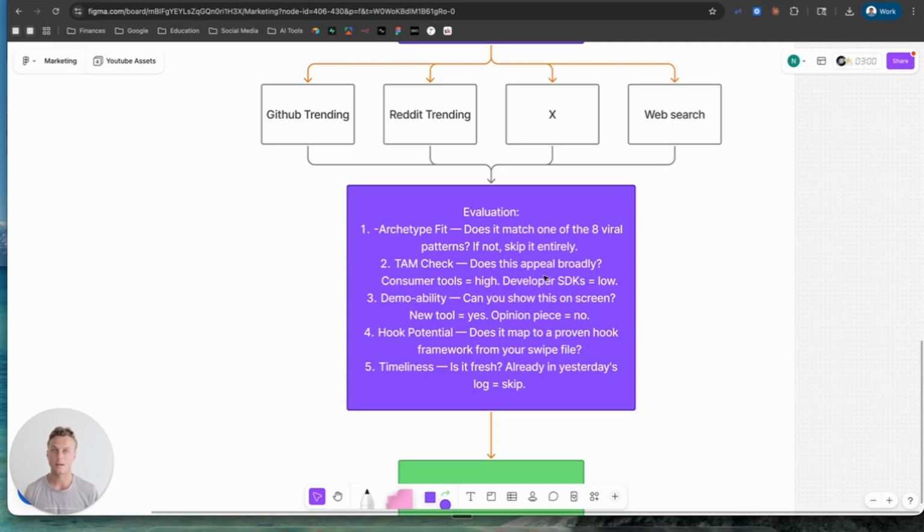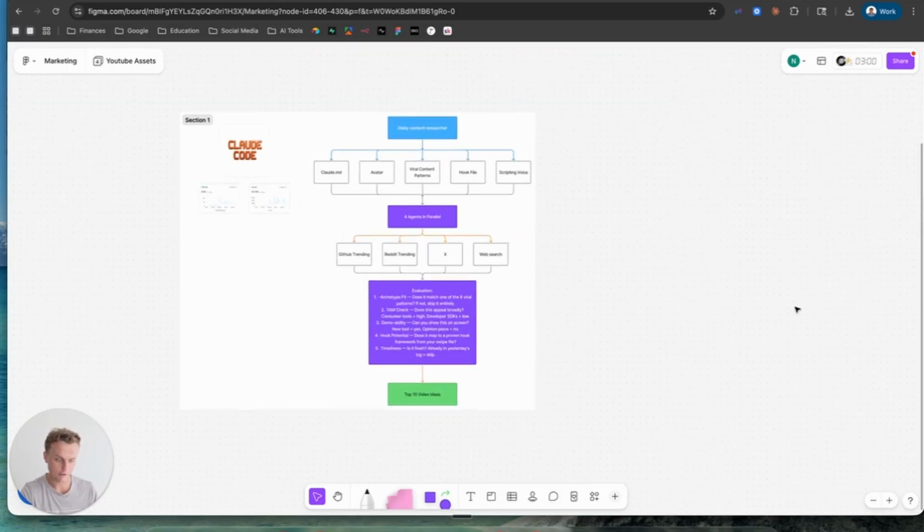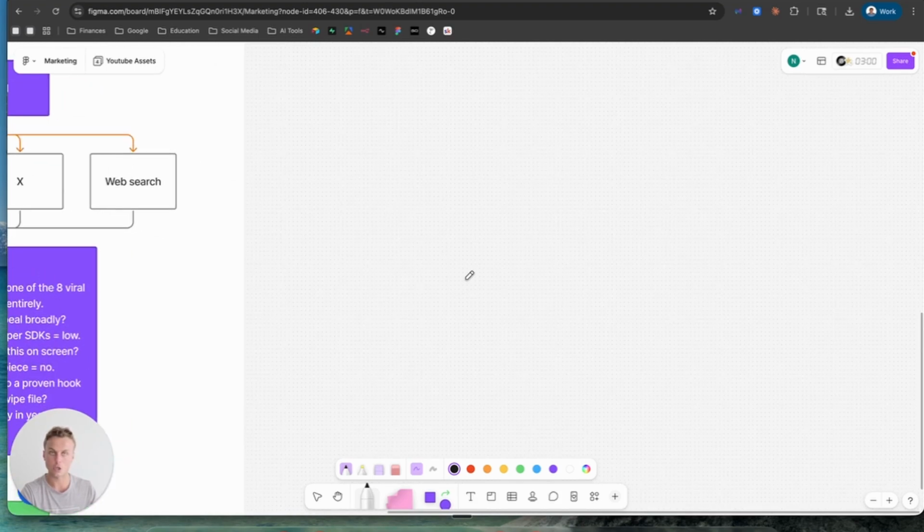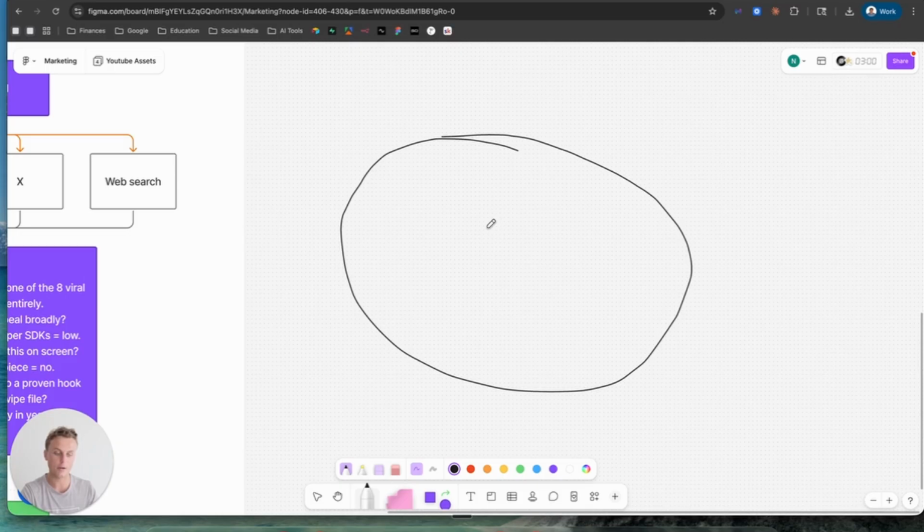Then a TAM check. So what is the TAM metric on it? If you don't know what TAM means, TAM is total addressable market, meaning how big is the amount of people that you can show this to, right? So if I were to draw you a simple example, TAM is like this. So, let's say we're talking about AI, right? And this is AI right here. And let's say there's like 1 million people inside of here, right? So we got 1M, okay? Then let's say only 100,000 people actually know about Claude Code, right? Which probably would be a bigger circle than that, but you got 100K in here, okay?